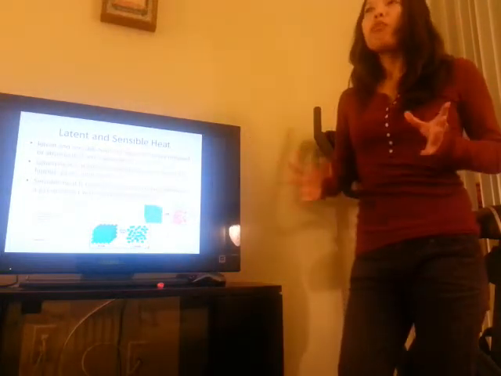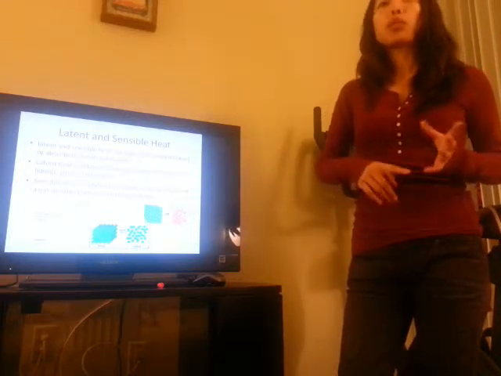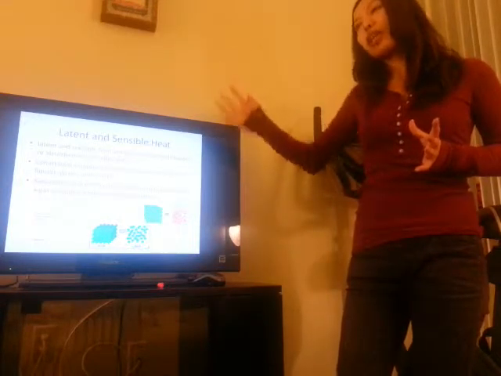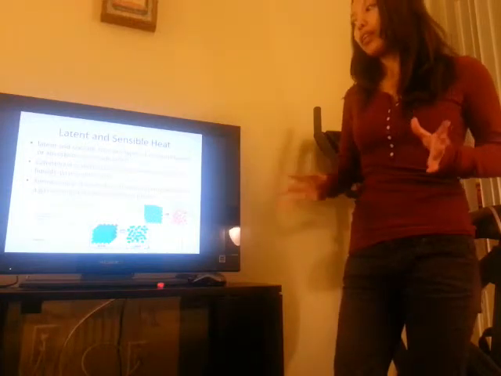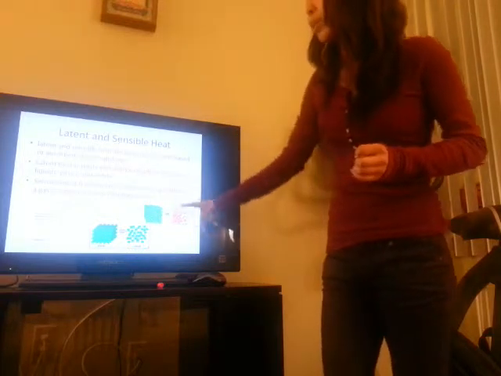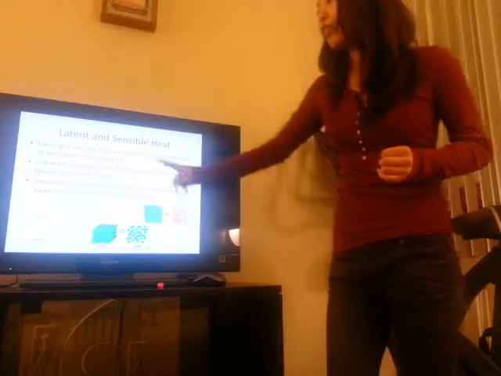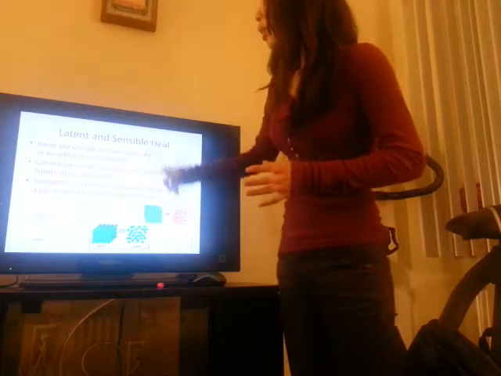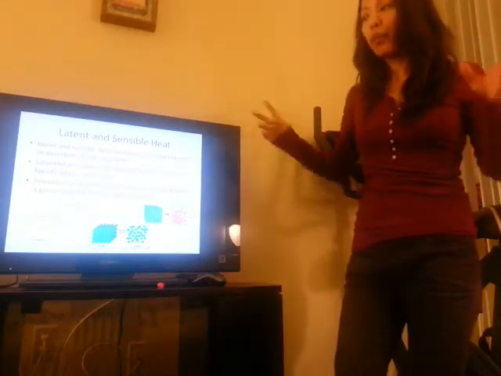On the other hand, when we increase the temperature of the water, let's say from 20 degrees to 90 degrees, we call this a change of sensible heat. So now we know that sensible heat is related to the change in temperature without the change in phase, whereas latent heat is related to change in phase without the change in temperature, right?